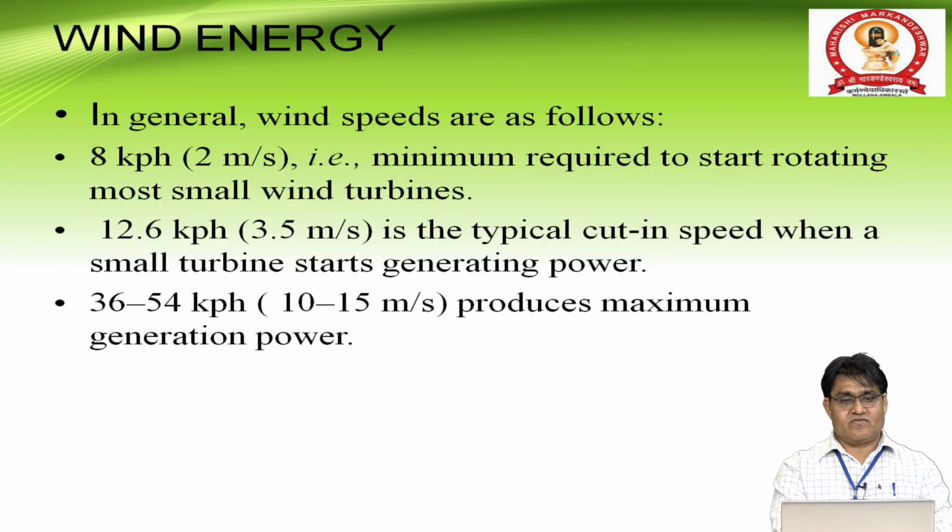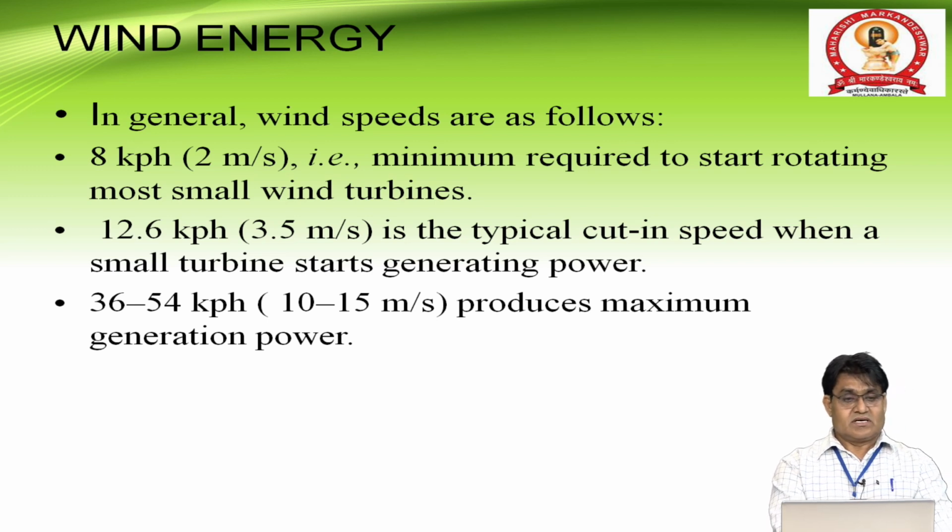Wind energy in general, wind speeds are as follows. They are the favorable conditions for the generation of wind energy with the help of a wind turbine. At 8 km per hour, that is 2 meters per second, is the minimum required to start rotating most small wind turbines.